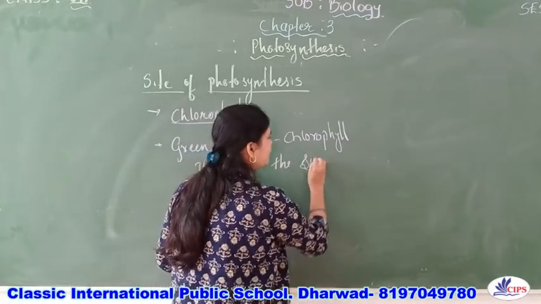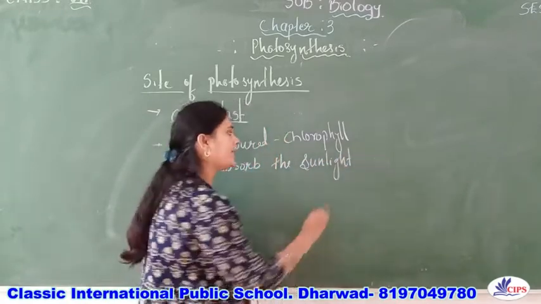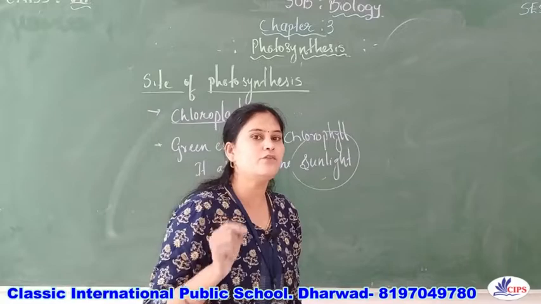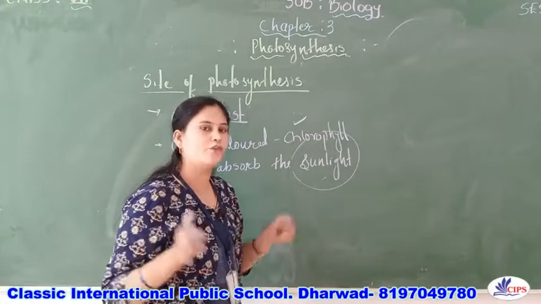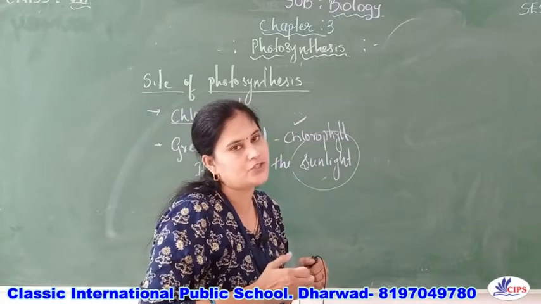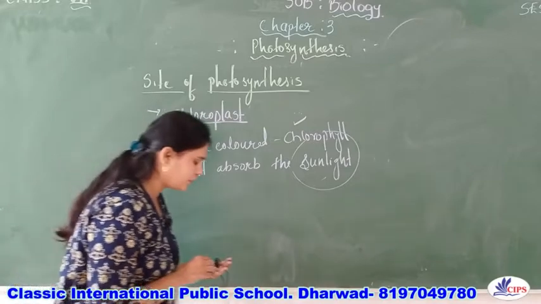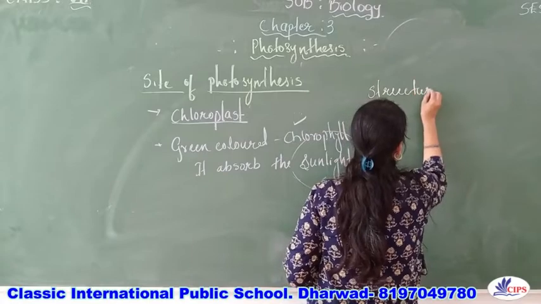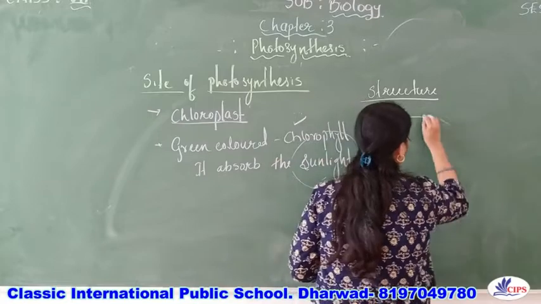And we know that photosynthesis cannot occur in the absence of light. So light or sunlight is one of the important factors for photosynthesis, right? So this chlorophyll will trap or absorb the solar energy or light energy for photosynthesis. Now let us study the structure of the chloroplast. So this is a cell organelle which has two membranes.